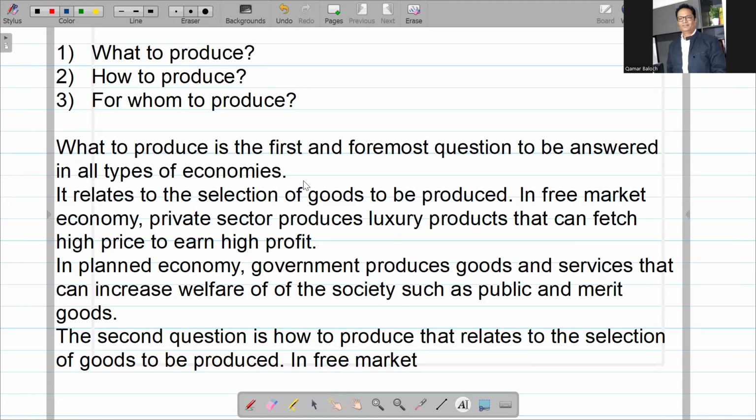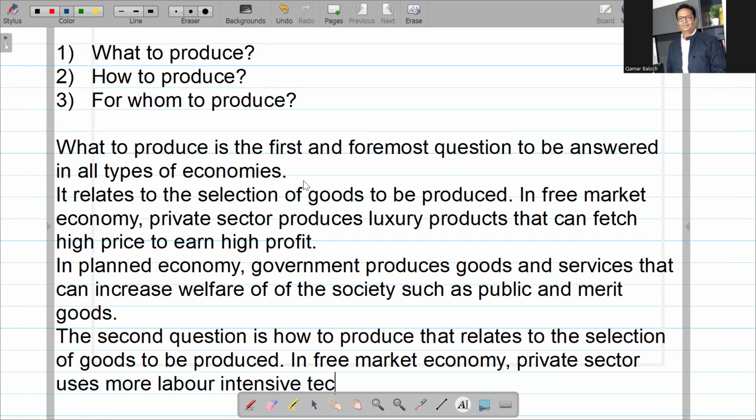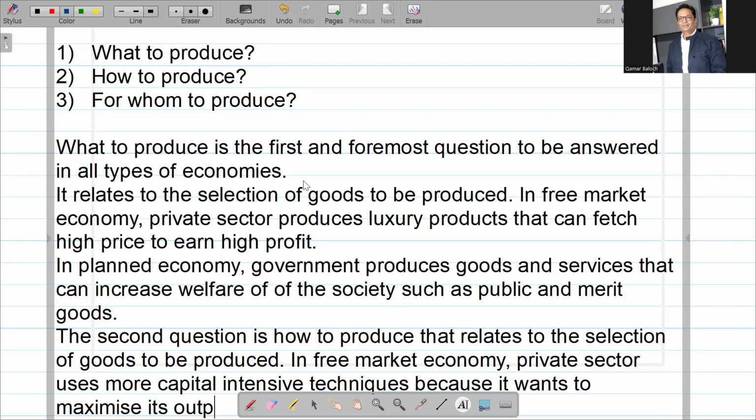In free market economy, the private sector uses more capital intensive techniques, where more machines are used, because it wants to maximize its output and profits.